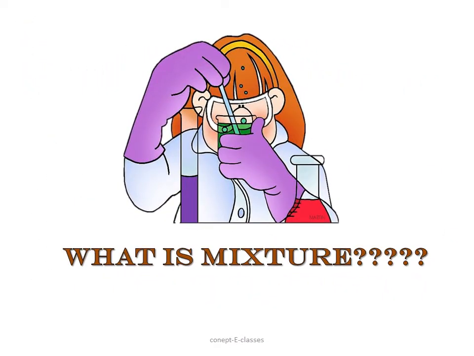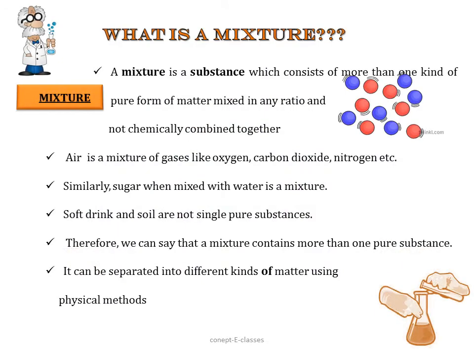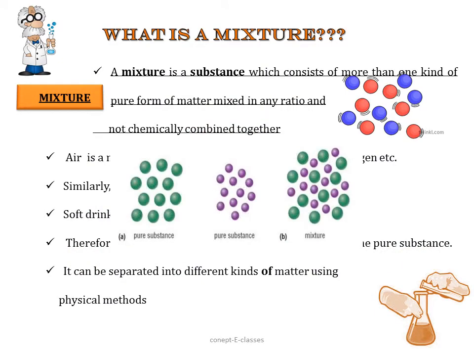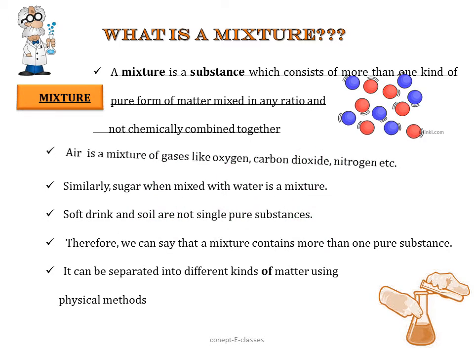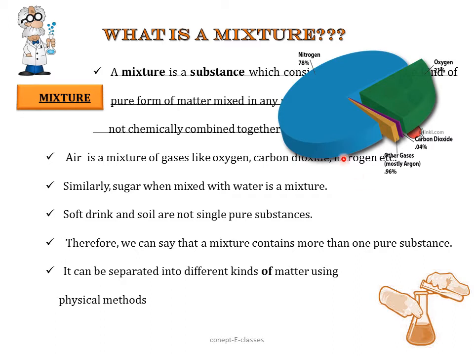So what is a mixture? A mixture is a substance which consists of more than one kind of pure form of matter mixed in any ratio and not chemically combined together. Say for example, air. Air is a mixture of gases like oxygen, carbon dioxide, nitrogen, argon, etc. Here these gases are mixed in any ratio and they are not chemically combined as well. Therefore, we can say that air is a mixture of gases.